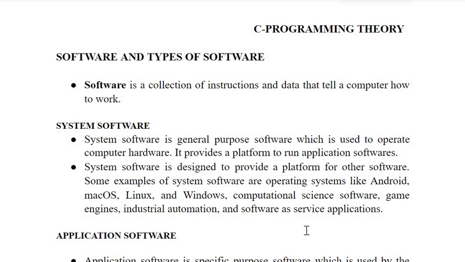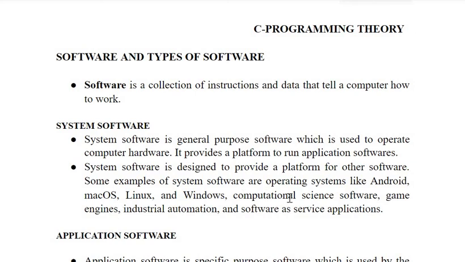These system software are also used to run various application software. For example, in order to run Microsoft Word or Microsoft Excel or anything, you will need system software, that particular operating system. System software is designed to provide a platform for other software. If you don't have that operating system, other software will not run. Imagine your laptop without an operating system, without Windows. Other software will also not run.